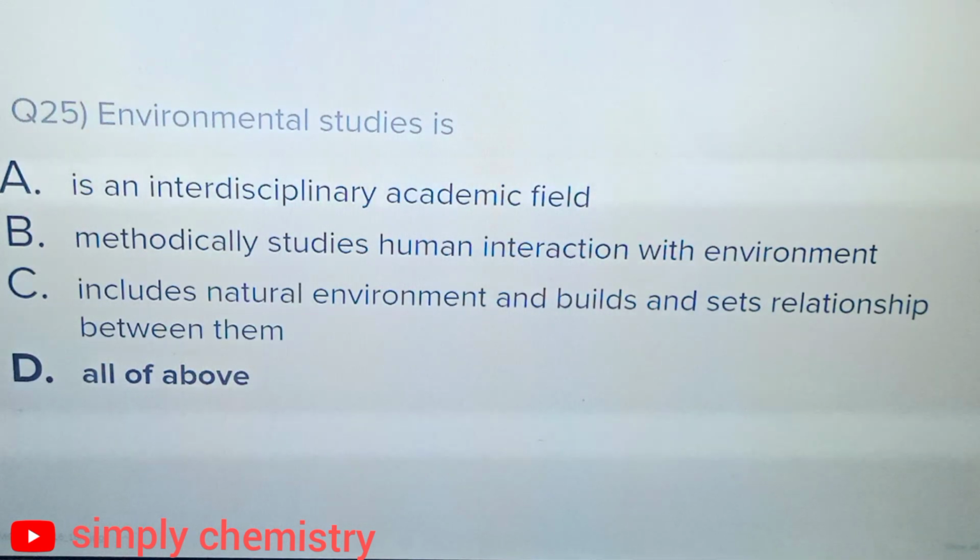These are the 25 questions in part 2. We have already discussed 25 in part 1. So there are 50 questions from chapter 1, which is environment, for the subject environmental studies.